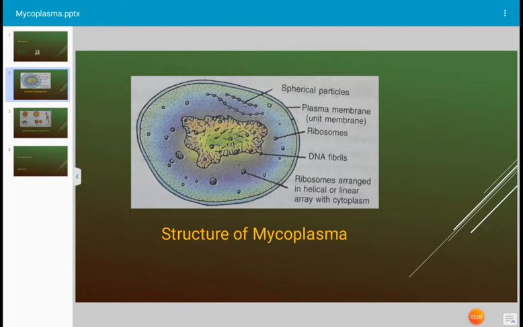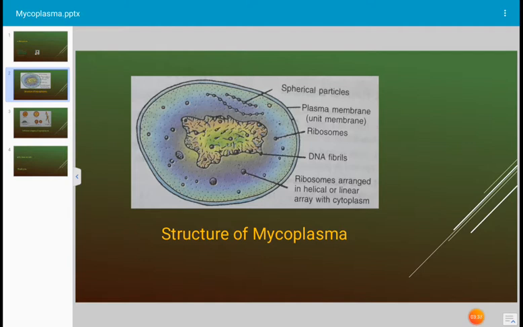It can change its shape many times: sometimes it looks spherical, sometimes filamentous, sometimes branched filamentous, and sometimes irregular in shape. Due to this continuous change in shape, it was confirmed that it is a pleomorphic organism, and it can change its shape.